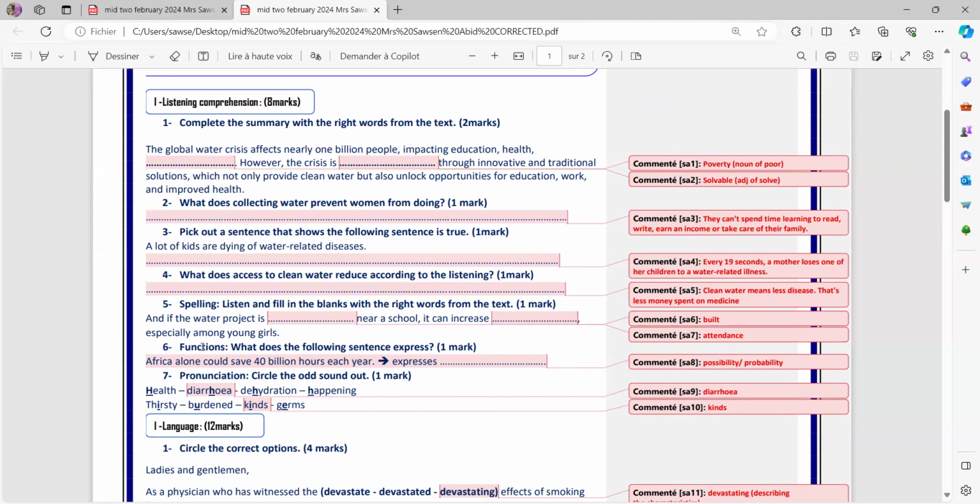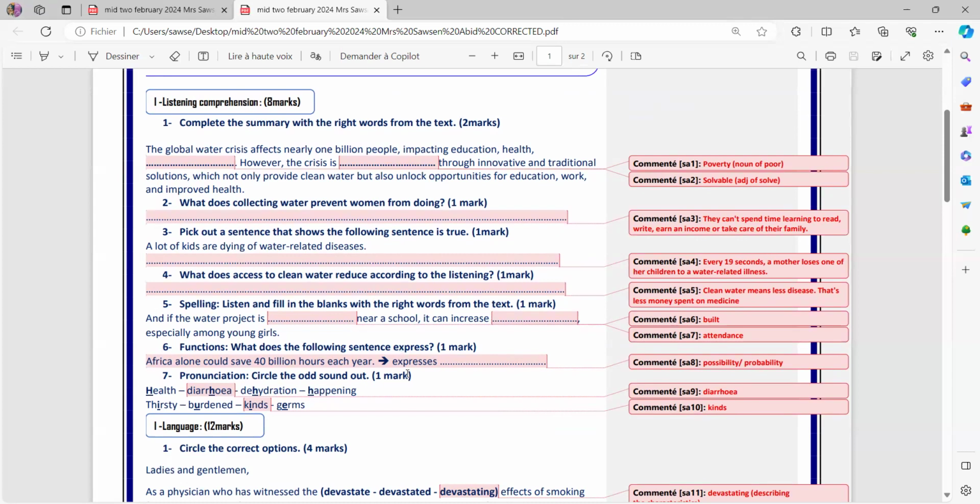Now let's go to the functions. What does the following sentence express? Africa alone could save 40 billion hours each year. Now this is expressing possibility because this information is applicable in the future, and when we use could plus future, that's expressing possibility or probability. And why not say doubt?